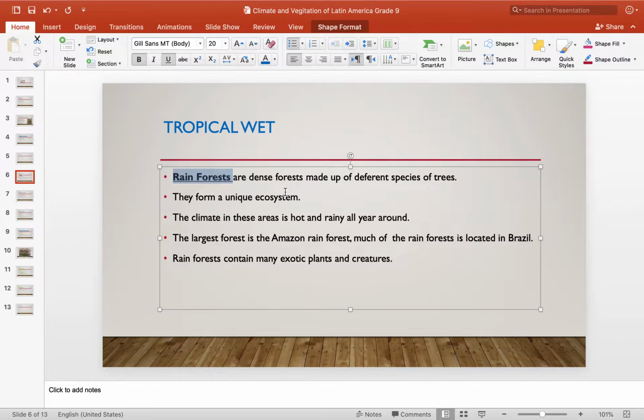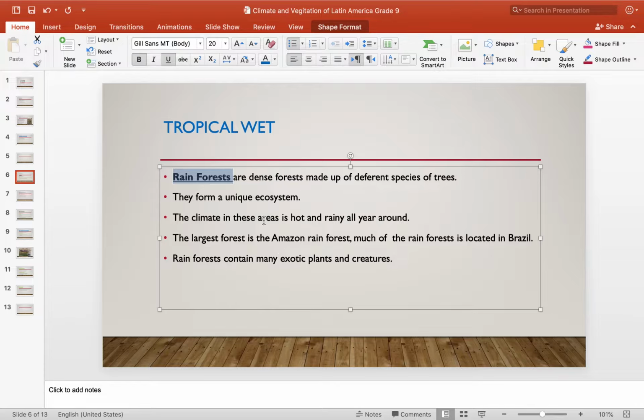They form a unique ecosystem. Ecosystem means how the creatures and the vegetation and the environment all live in one place and cope with each other. The climate in the rainforest is very hot and rainy all year round. So they don't have summer or spring or fall or winter. The climate over there is hot and rainy all year around. That's why the trees are very dense and of different species, because the rain pours all year around.